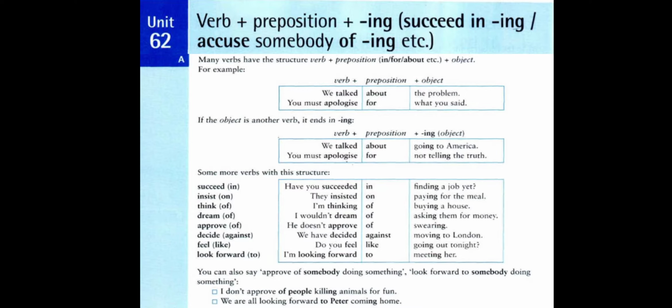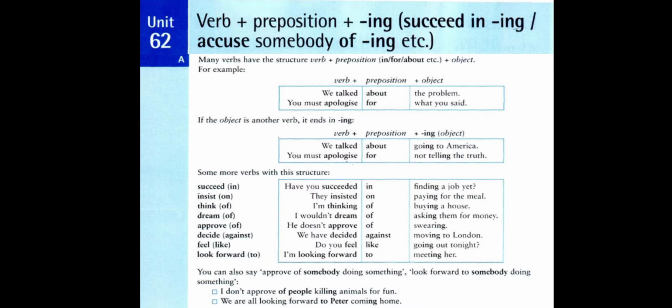Verbs followed by prepositions followed by verb plus ing. For example, succeed in plus verb plus ing, or accuse somebody of plus verb plus ing, etc. Here again we speak about verbs followed by verb plus ing, but here the verbs are followed by prepositions, then comes verb plus ing.